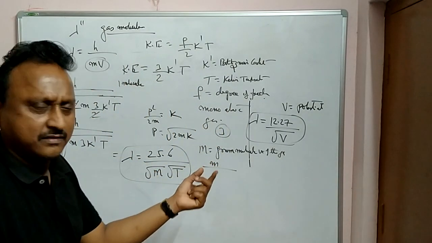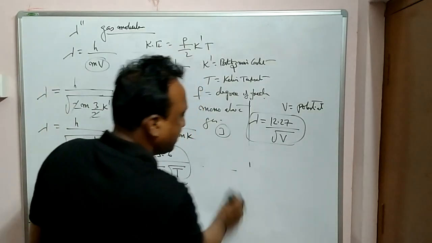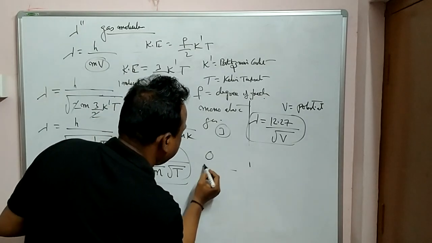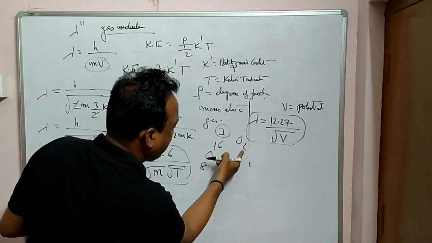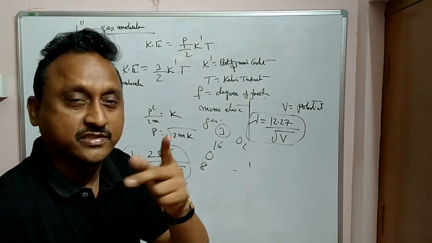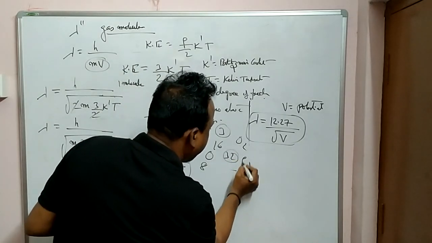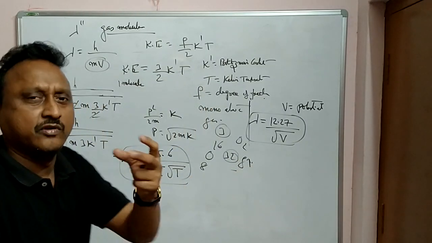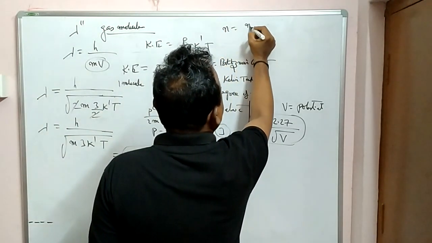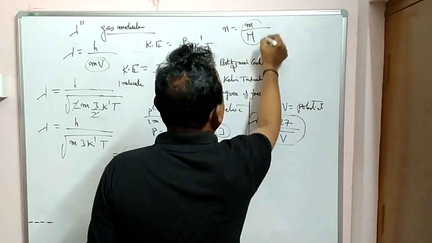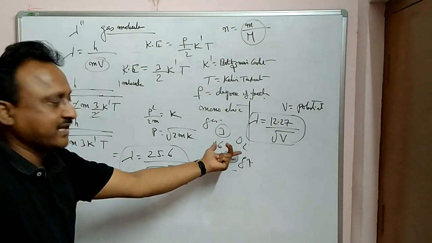You know how it comes, don't you? Don't you know gram molecular weight? I'll tell you once, see. Capital M is calculated as, for example, oxygen gas is given, oxygen 8, 16, O2. So 16, 2s are how much? It is a molecule, oxygen molecule, not oxygen atom. So mass number 16, 2s are 32. So 32 grams you have to put here. That is how we calculate the gram molecular weight. And if the number of moles is given, for example n is equal to mass of the gas by gram molecular weight, that is the formula. So here capital M is gram molecular weight.